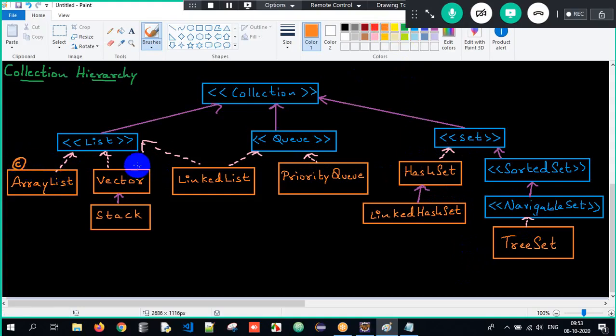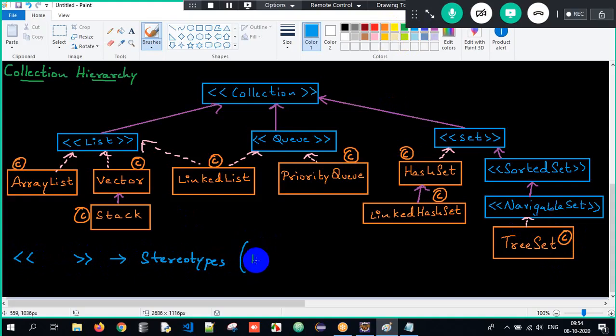ArrayList is a class, vector is a class, stack is a class, linked list is a class, priority queue is a class, linked hash set, tree set, and these are all classes here. So if you write anything within these angular braces, what do we call it? We call it stereotypes. And what is the job of stereotypes? They are used to indicate interfaces here.